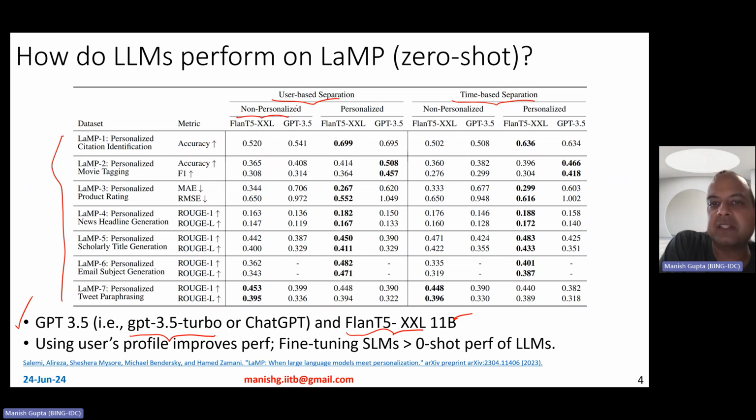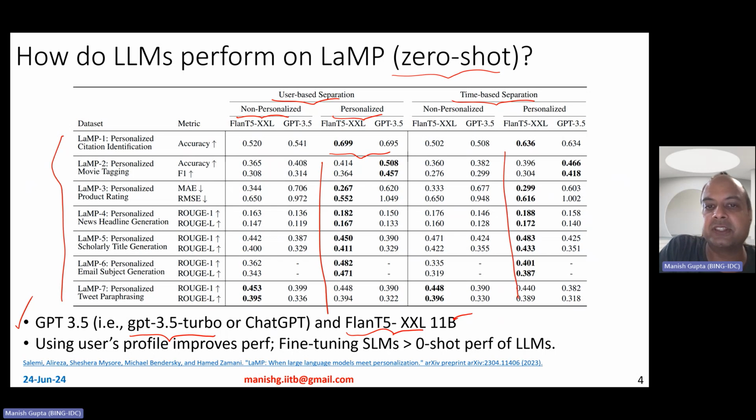Now, what you observe with the large language models, so of course there are results with non-personalized models and with personalization, right? So these are zero-shot results. So these basically don't involve any retrieval augmented generation or RAG. They basically just try to put in all kinds of user profile information in the prompt as much as possible, right? So what you observe is that in all of these results, using the user's profile, some personalization is better than not using personalization.